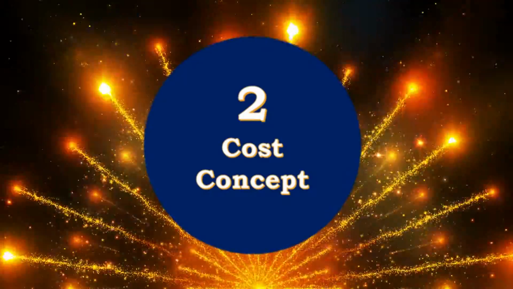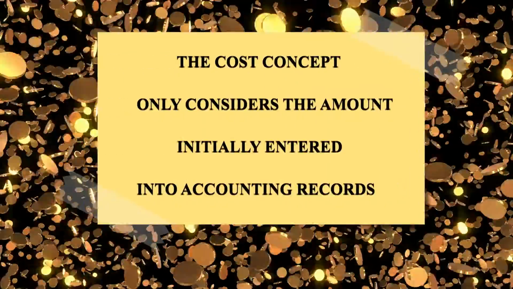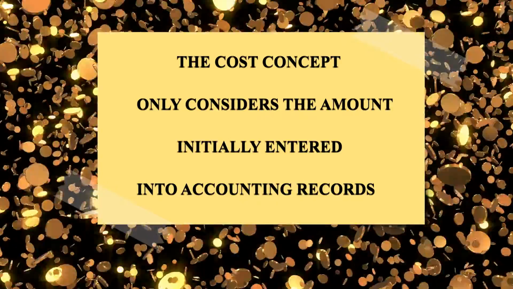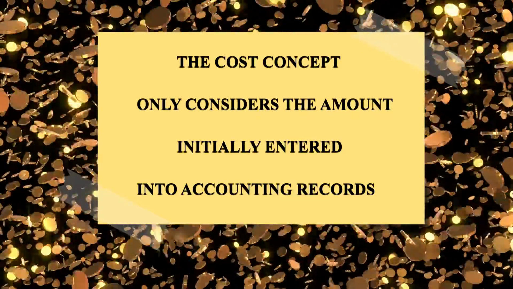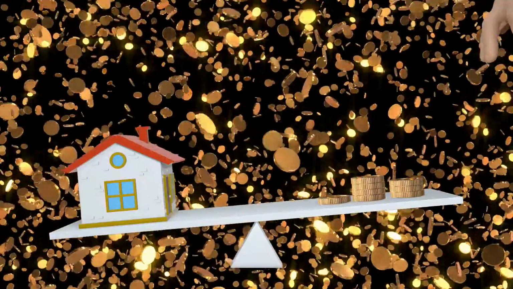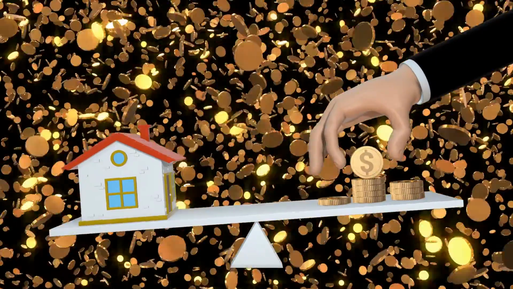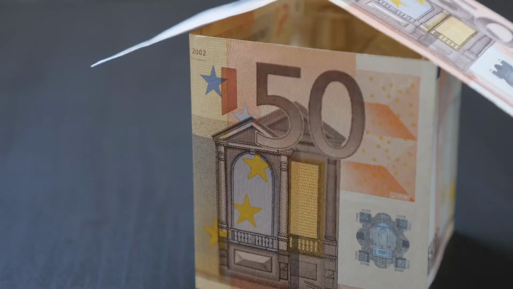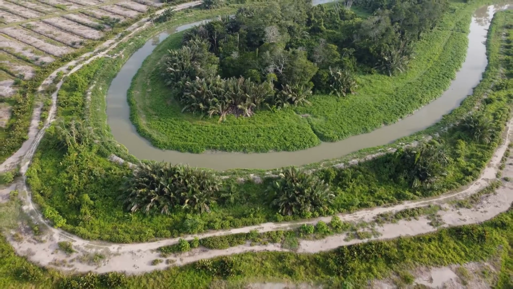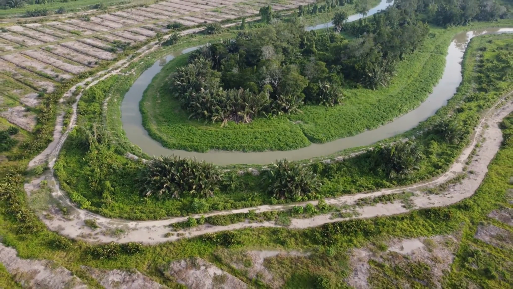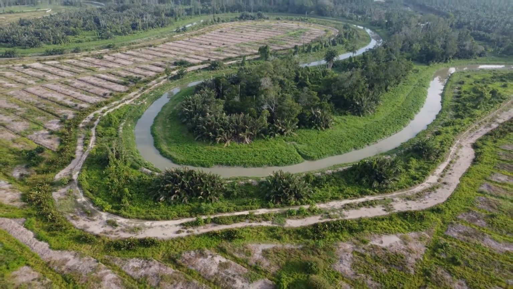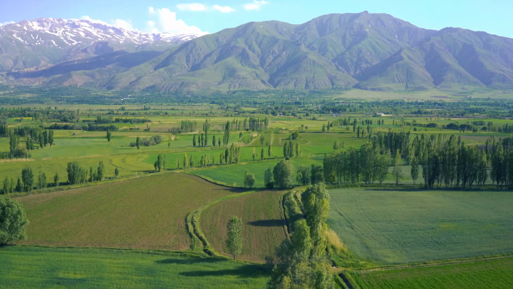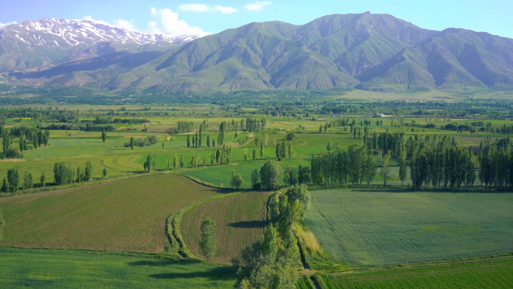Number 2, cost concept. The cost concept only considers the amount initially entered into the accounting records. It is usually the asset's cost or purchase price. Property value assessed for taxes, market values, or other appraised values are not used for recording assets. For example, land purchased for $100,000 10 years ago would still be shown on the balance sheet at $100,000 today, even if its value goes up 10 times.